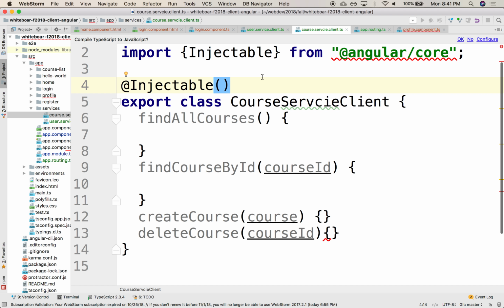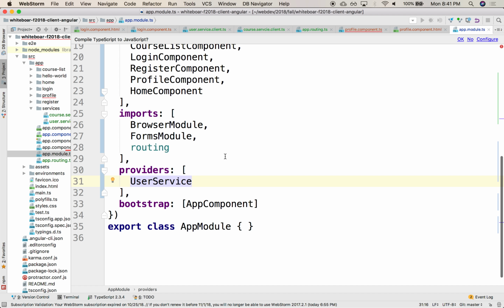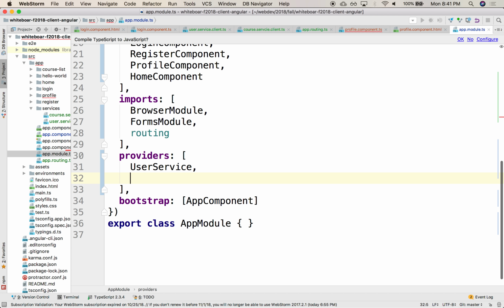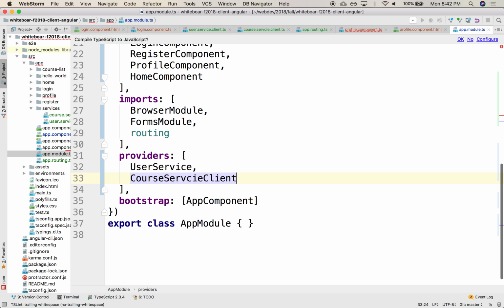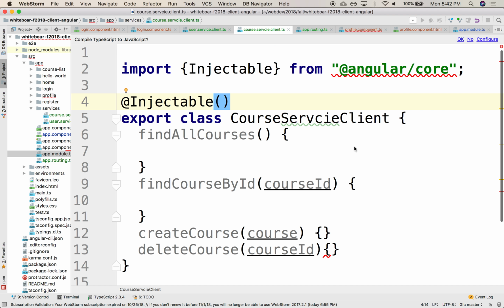One more thing that we need to remember is that it needs to be declared in the app module. It needs to be declared as a provider. We can't forget to do that. So in here, our course service component. Did I misspell it? Service. I'm sorry, English is not my first language.